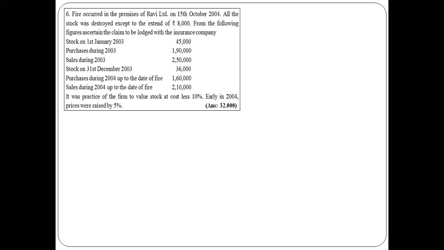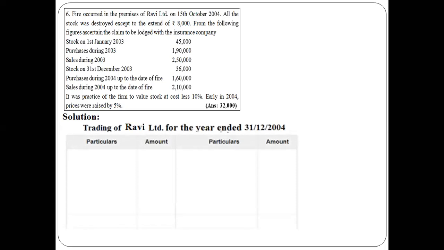And one more adjustment, a new item: early in 2004, prices were raised by 5%. The purchase material prices were raised by 5%, right? So there are two new items in this question. One is the cost plus, cost less concept. Another one is that purchase prices were raised in the year 2004. But basically, with regard to the solution, first we need to prepare a memorandum trading account, right? But prior to preparing the memorandum trading account, we need to prepare a trading account for the calculation of gross profit percentage. So we will prepare the trading account.